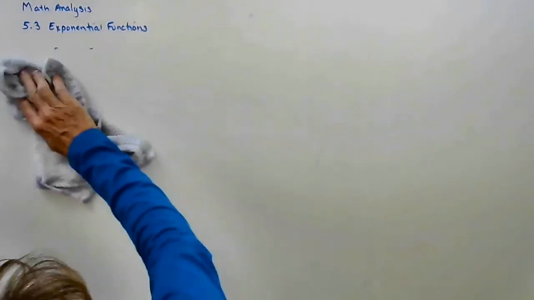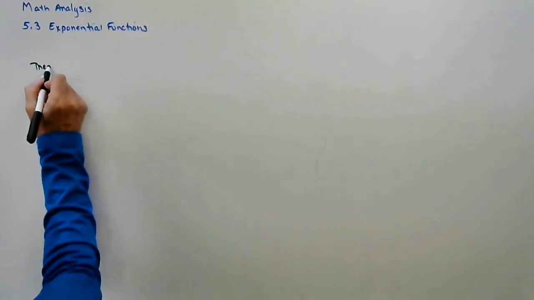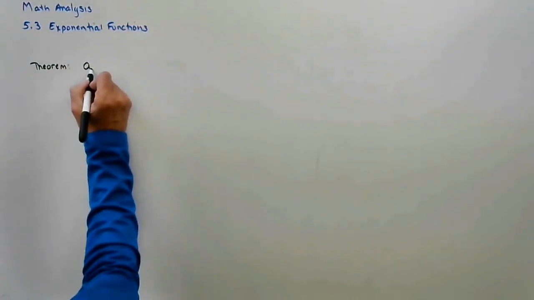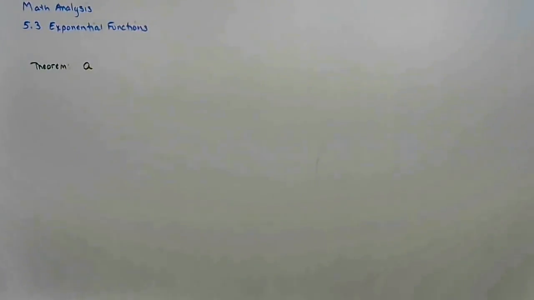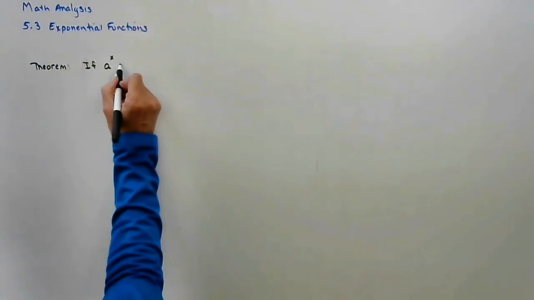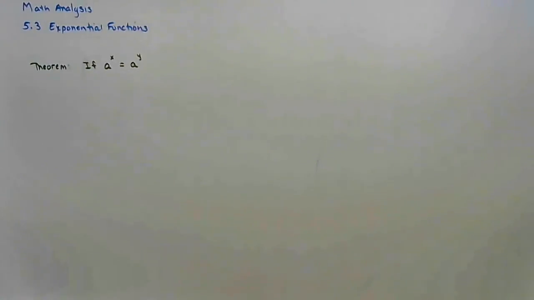And these are kind of fun. We're solving equations. All right. So before we solve equations, I want to remind you or show you a theorem that you may or may not be familiar with. This theorem says: if a to the x equals a to the y, so if they're equal, everything about them is the same.